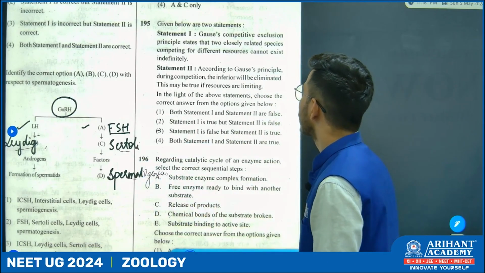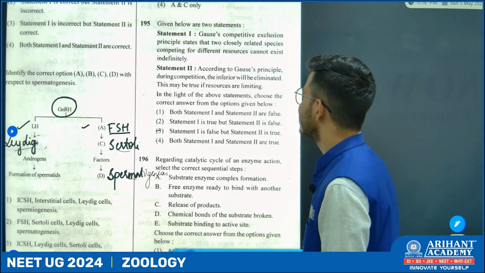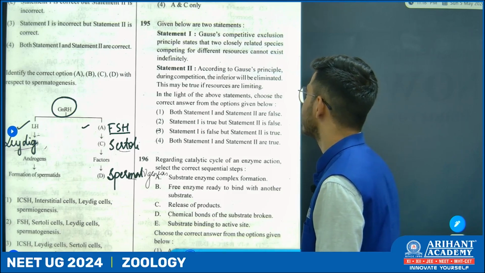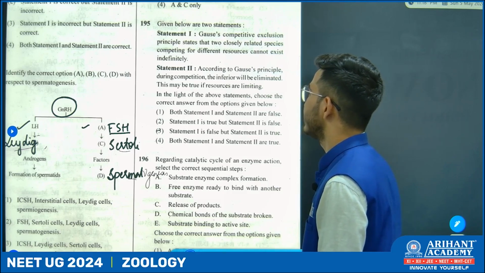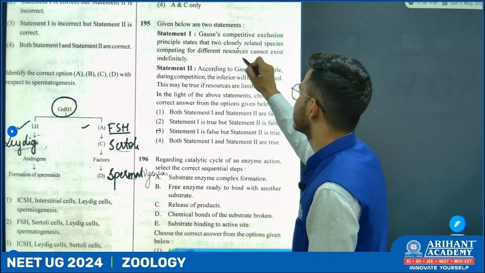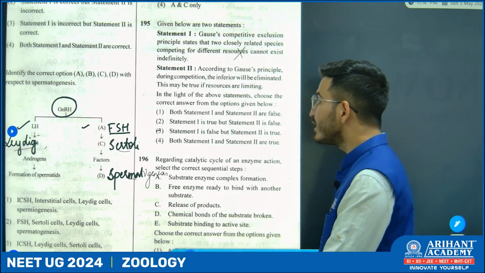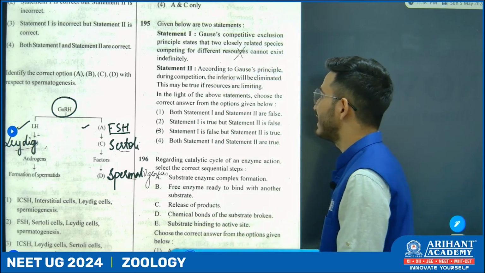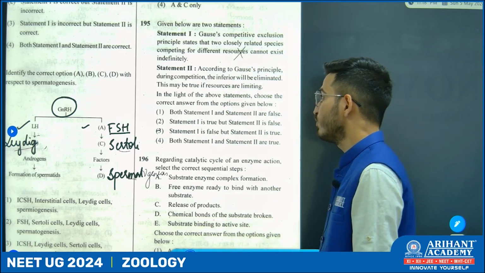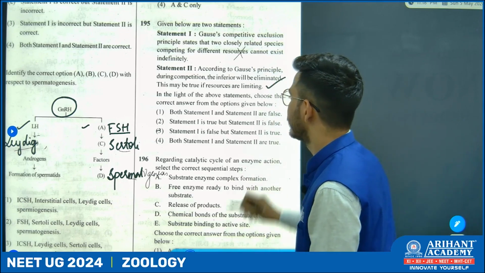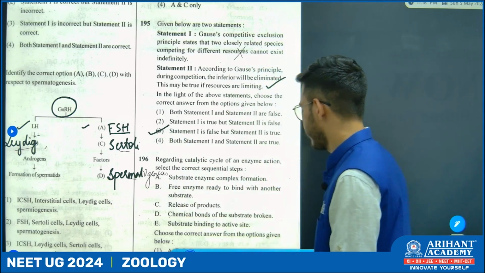Now, Gause's competitive exclusion principle states that two closely related species competing for different resources cannot exist indefinitely. So this is a wrong statement as per NCERT. Now, according to Gause's principle, during competition, the inferior will be eliminated. This may be true if resources are limiting. This statement is true, hence option number 3.